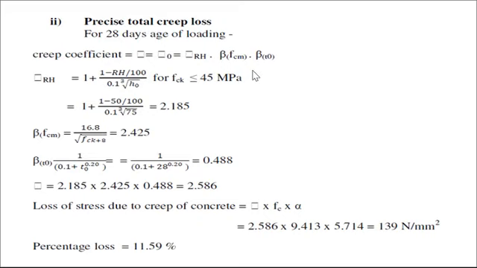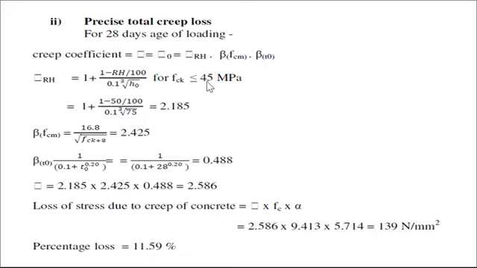Now second, precise loss, total creep loss at the age of 28 days. Again repeat the same procedure, but here epsilon c is equal to epsilon c0, which is equal to beta rh into beta fcm into beta t0.